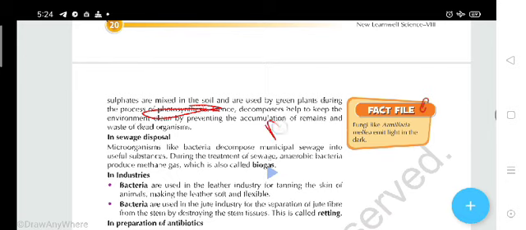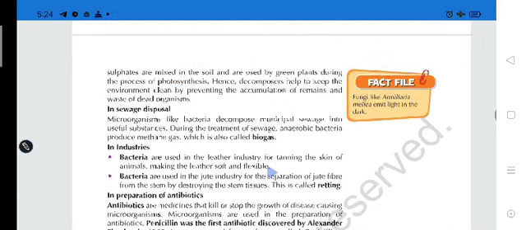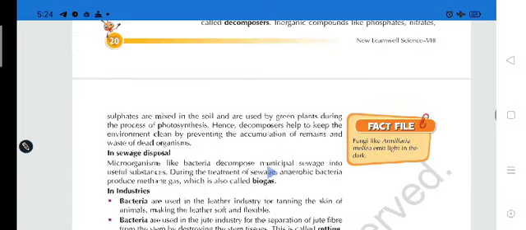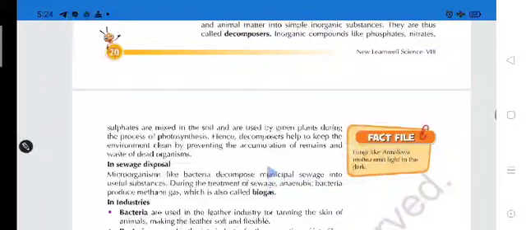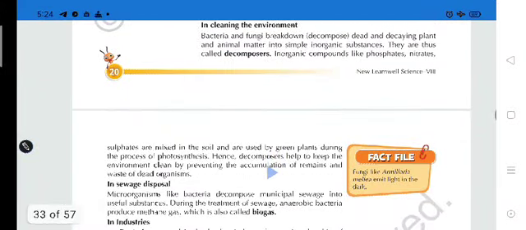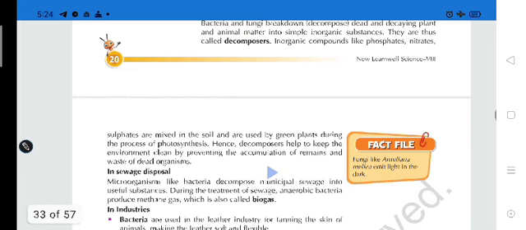So from where have the minerals come into that soil? They have come from those animals. And how is it possible? It is possible by the microorganisms, because microorganisms are called decomposers. They decompose the body and convert that complex structure into its simple form, like phosphates, nitrates, sulfates.